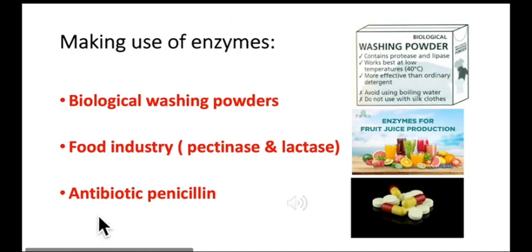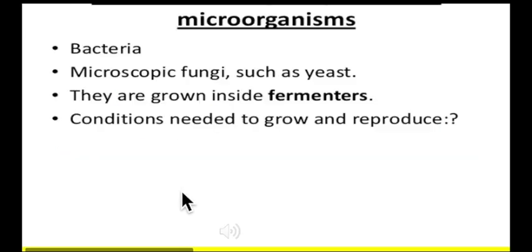Students, many different enzymes are used at industrial level, and most of them are obtained from microorganisms. The slide shows making use of enzymes in the following products. Number one, biological washing powders; in the food industry, for example, pectinase and lactase; and in the production of the antibiotic penicillin. We obtain many enzymes from microorganisms, like bacteria and microscopic fungi such as yeast.